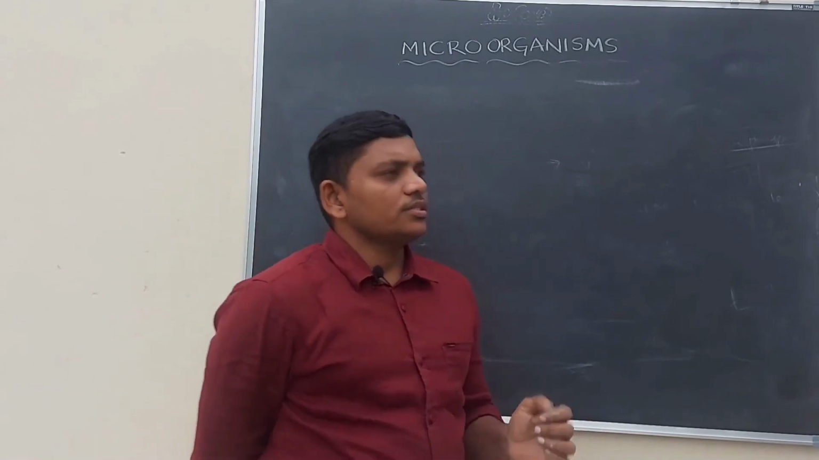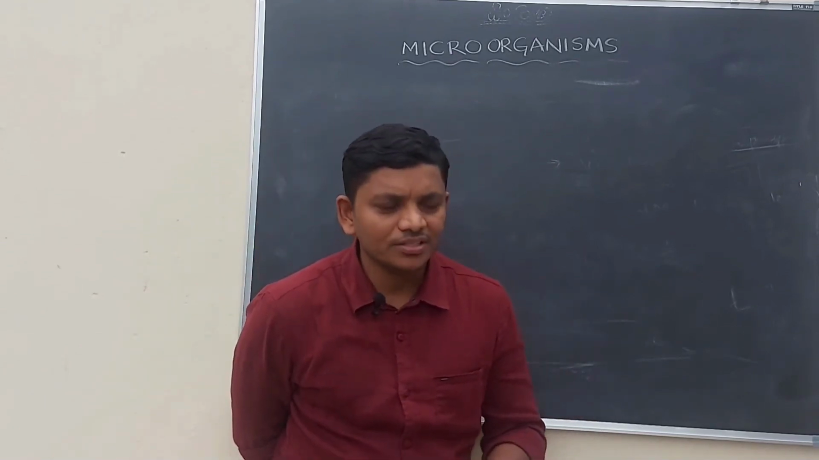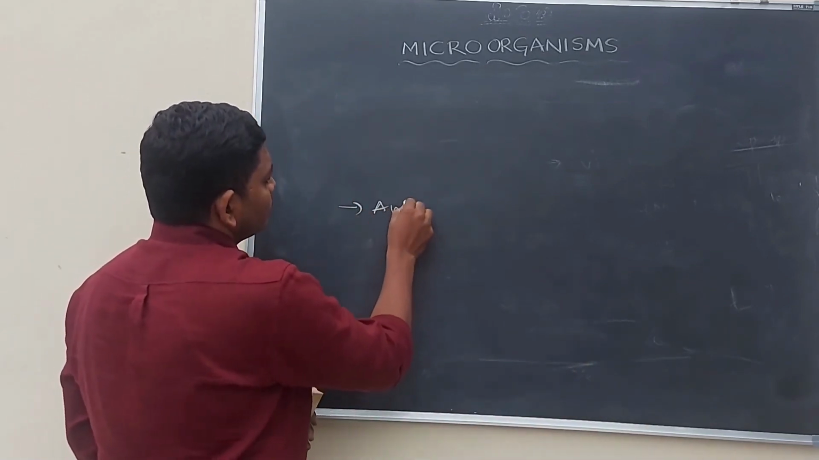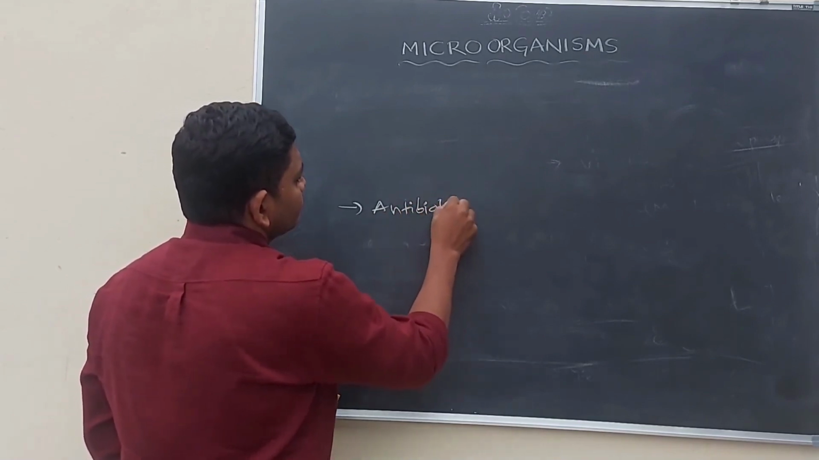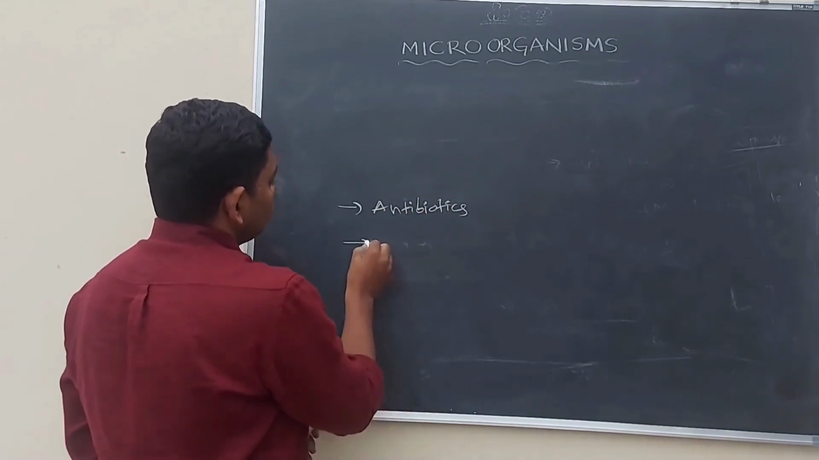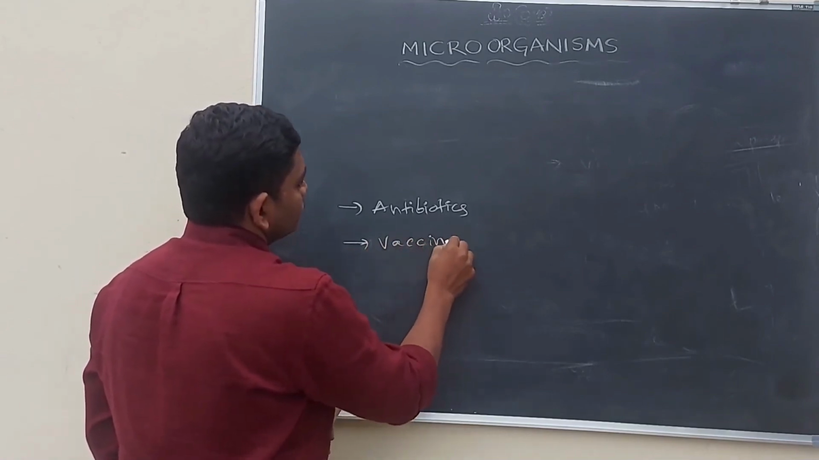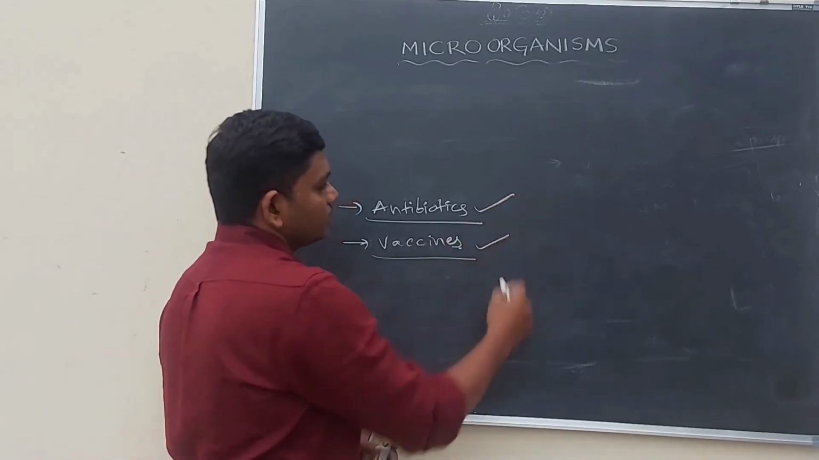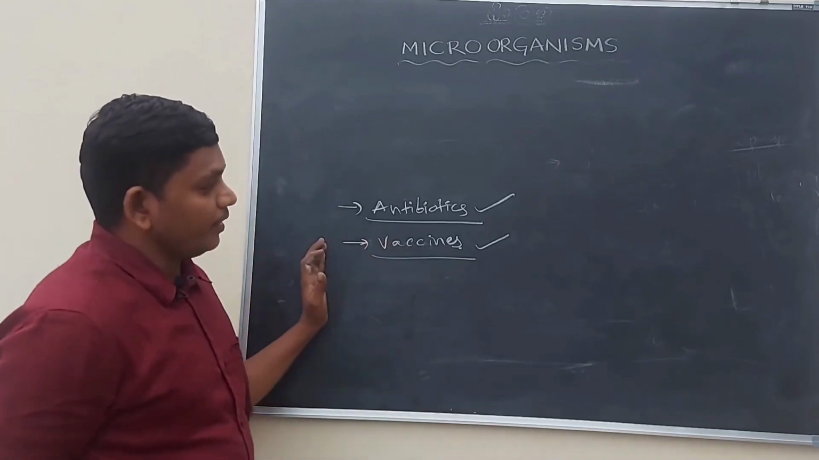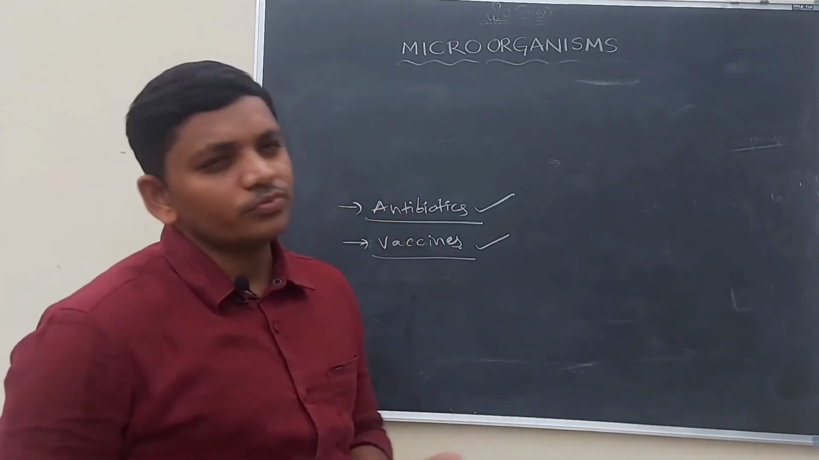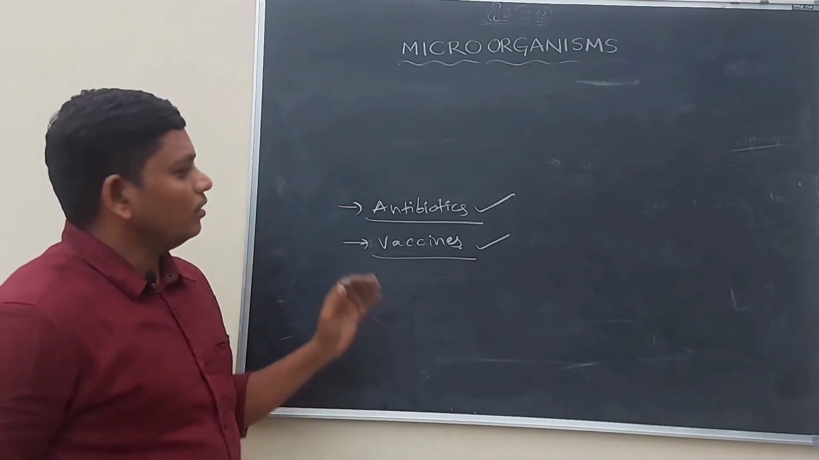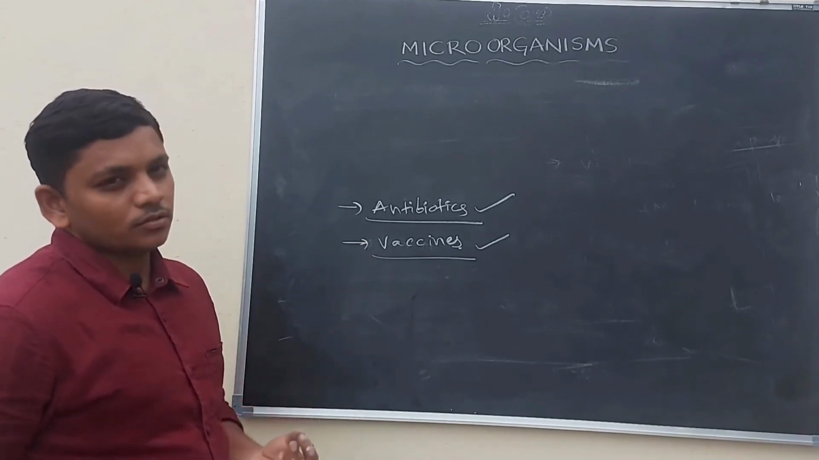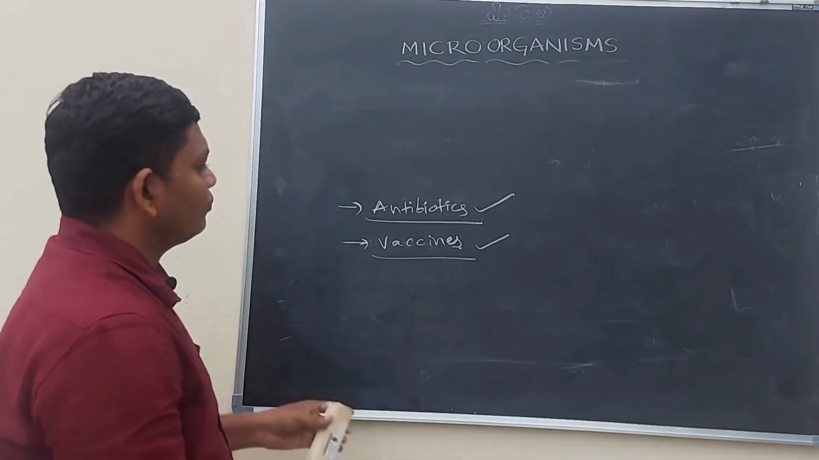So along with this, some types of microorganisms like bacteria, fungus and viruses are helping in the preparation of antibodies, antibiotics, and also vaccines. So for the preparation of the antibiotics and the vaccines, some bacteria, fungus and viruses are helping. In this way, some microorganisms are helping us and some are causing disease in human beings, cattle and plants. So some are useful, some are harmful.